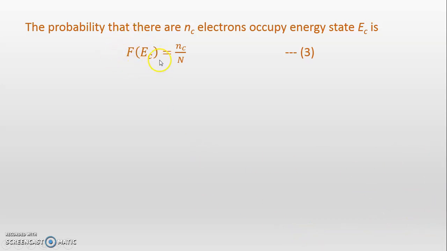Instead of f of Ec, we can write P also, that is probability, but to avoid confusion I have directly written f of Ec, which is equal to Nc upon capital N. Nc is the number of electrons in the conduction band, divided by capital N, the total number of electrons. This ratio gives the probability, how much chance there is to find electrons in energy state Ec. Let this be equation number 3.